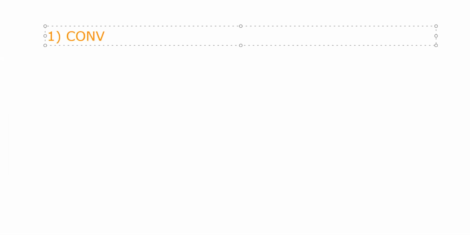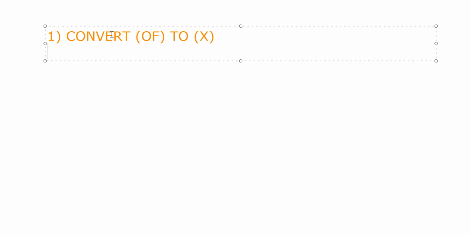Let's first summarize how we did this question. The first step that we actually did was to convert "of" to a multiplication sign, and then we multiplied them.